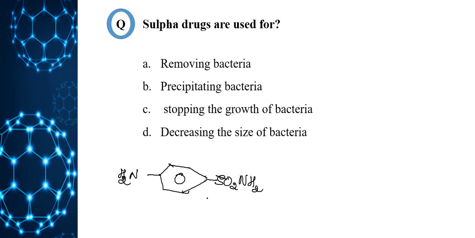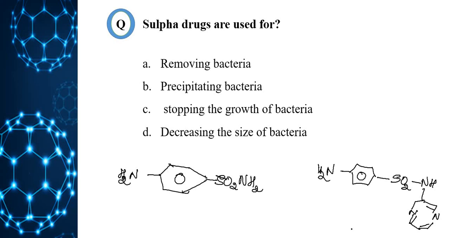So the first example is sulfanilamide. One more example is a benzene ring with NH2, and SO2NH attached to a ring containing nitrogens.